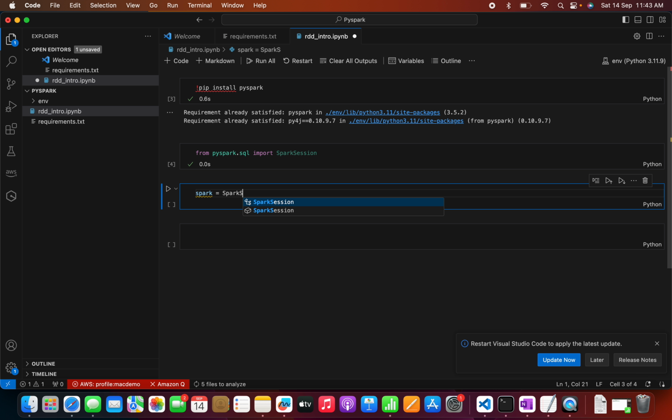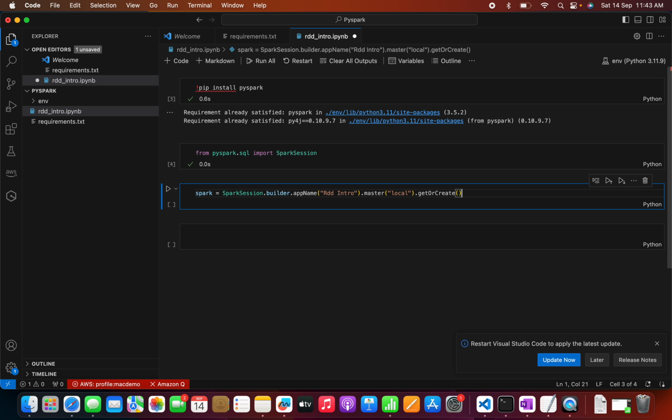I can use SparkSession dot builder, and here I can set an app name if needed. I can say it's RDD intro. So the spelling is not correct, RDD intro. Then I can set the master. Here I am using local as my master, otherwise I can give the cloud information. Now I can create it, and for that I can use the getOrCreate method.